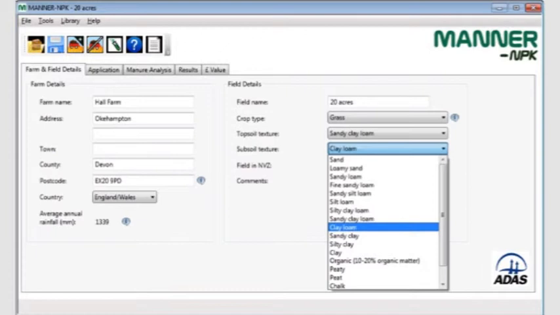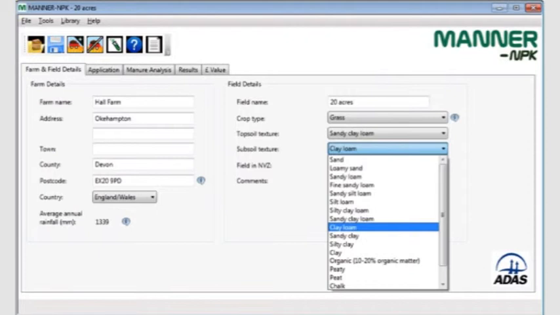Secondly, the amount of rainfall and overwinter drainage following the manure application. Leaching losses will be higher in the wetter west part of the country than in the dry eastern half of the country, as the rainfall in the west is often double the quantity in the east. Thirdly, soil type. Nitrate leaching losses will tend to be higher on the lighter sandy soils than on heavy textured soils. The new MANNER NPK takes all these factors into account when estimating nitrate leaching losses following a manure application.